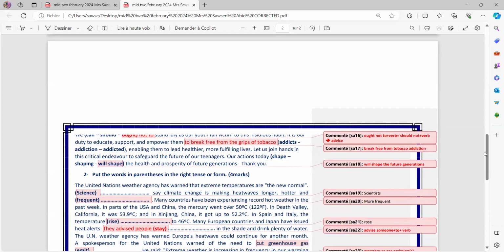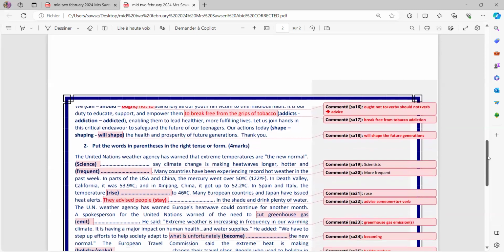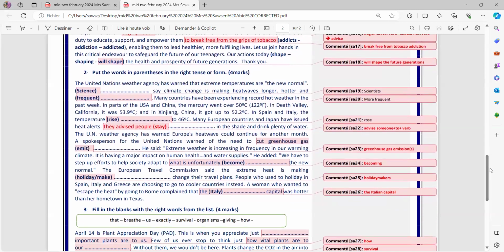Thank you. That was the first task. Second task of language. Now we pass. Put the words in parentheses in the right tense or form. The United Nations Weather Agency has warned that extreme temperatures are the new normal. That's full stop. Please remember to put capital letter. And of course, here I have the blank, which means the subject of the sentence.